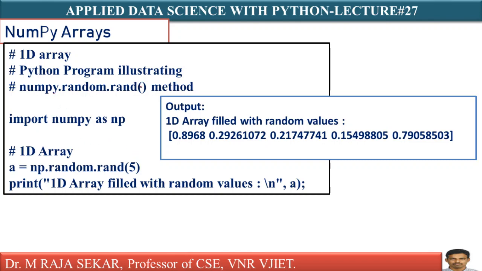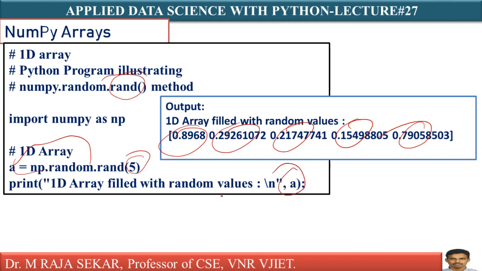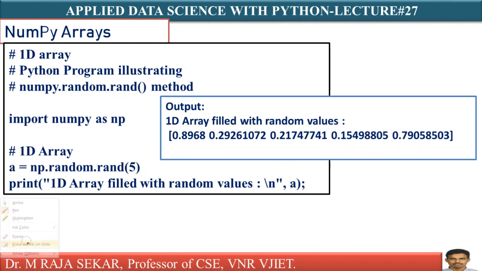Numpy dot random dot rand method. It is a function which is useful for creating random numbers. Just import numpy as np. np dot random dot rand 5 means it will create a one-dimensional array with 5 elements: first element, second element, third element, fourth element, fifth element. All elements are between 0 and 1. That array is returned into A. I am printing A. This is a single-dimensional array with 5 elements.